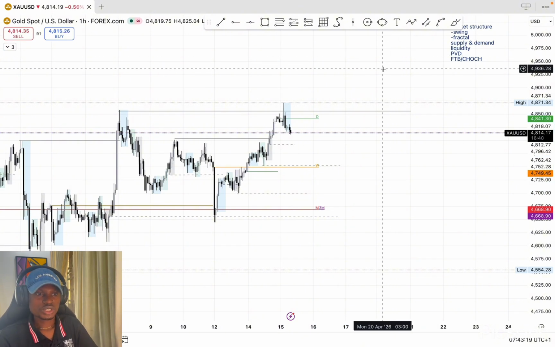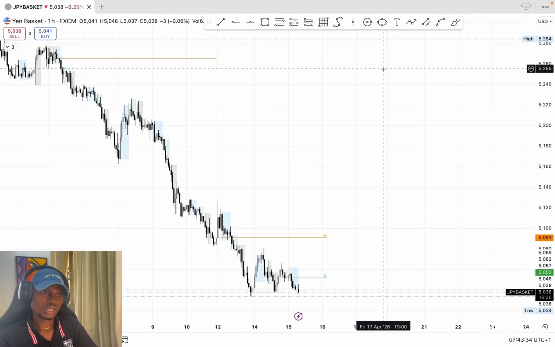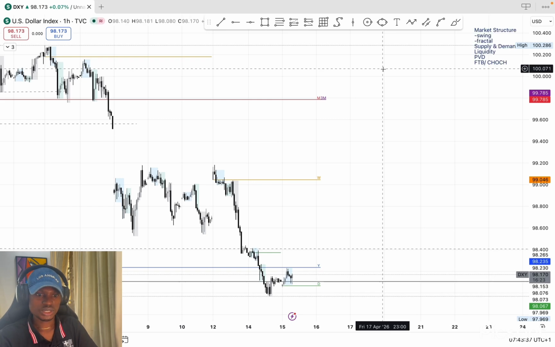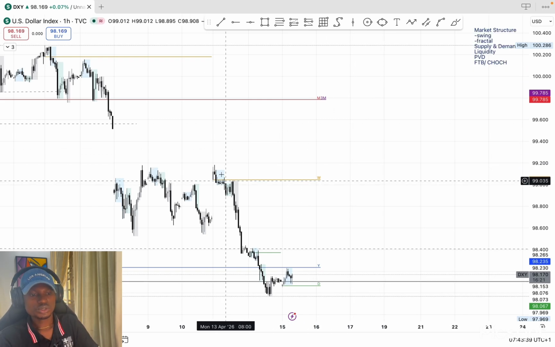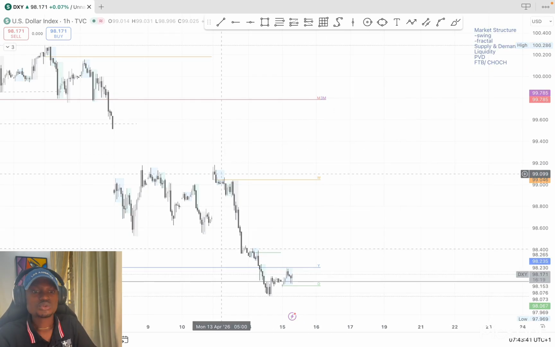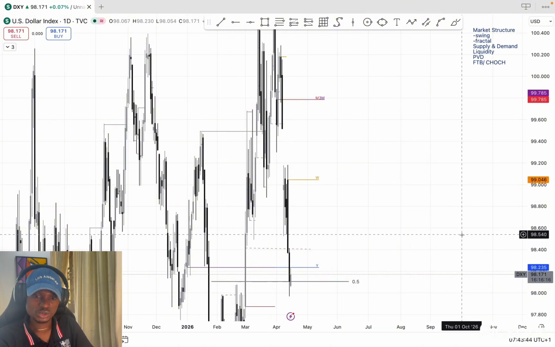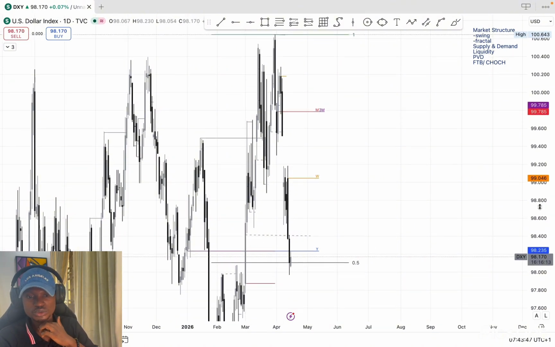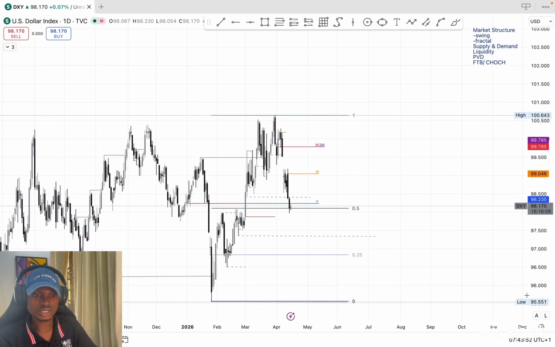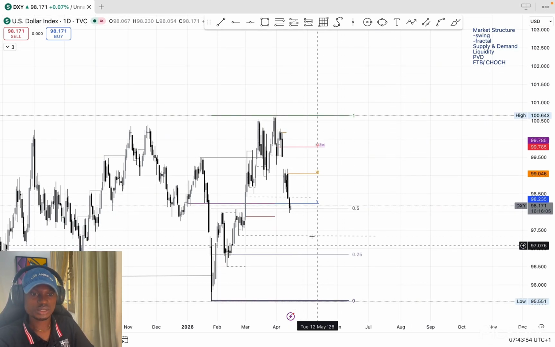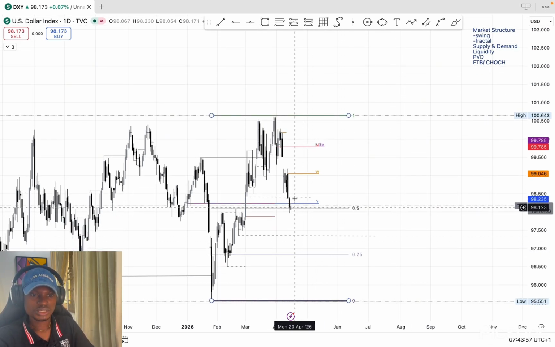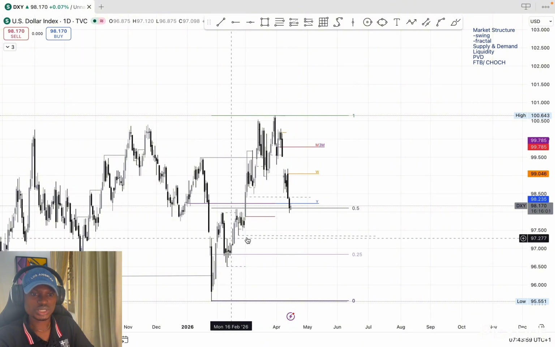The next pair I'm looking at today is the US dollar index, which is DXY. DXY continues to drop, and we already see price has gotten to the yearly open, and also at a 50% discount pricing. So what do we expect from price right now? I want to see either a reversal or a continuation to the downside.